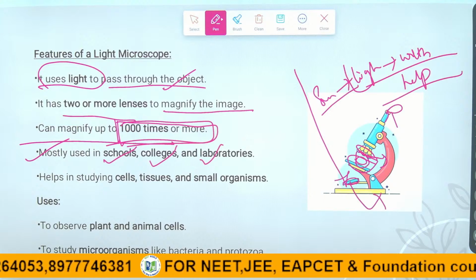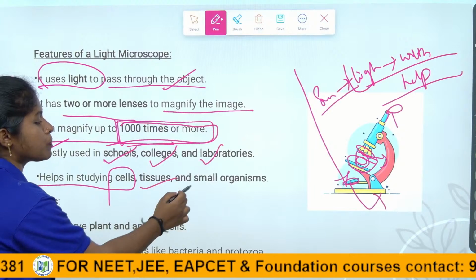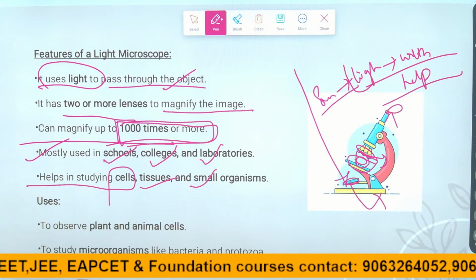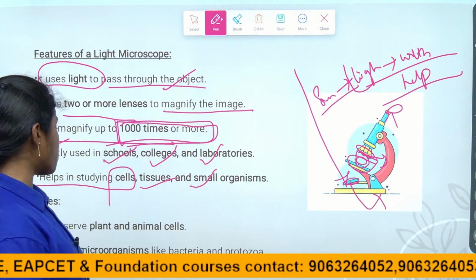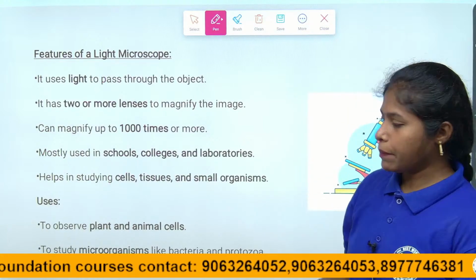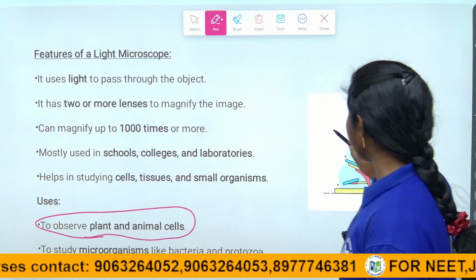Right children? It helps in studying cells, microorganisms, tissues, plant cells and animal cells. It is the microscope most widely used in schools, colleges and laboratories. So what are the uses of the light microscope? To observe plant and animal cells, the light microscope is widely used.